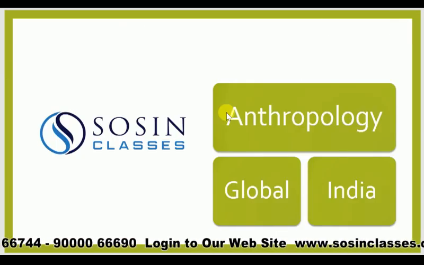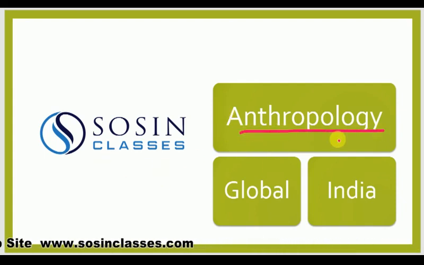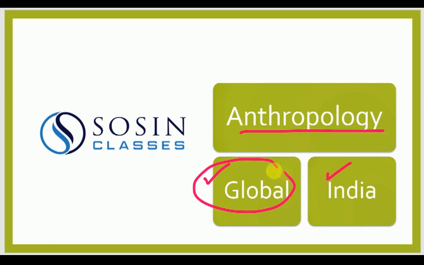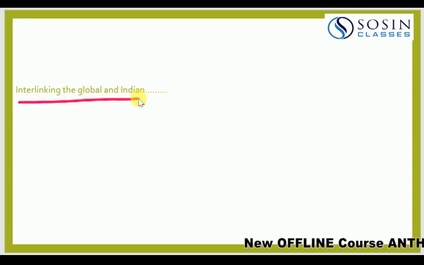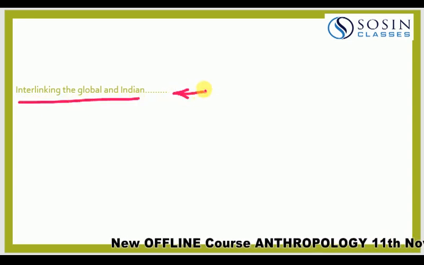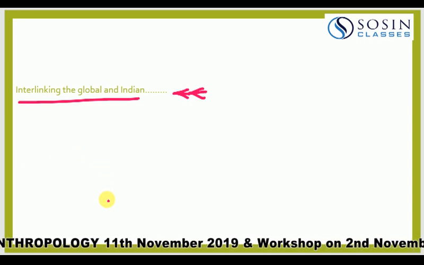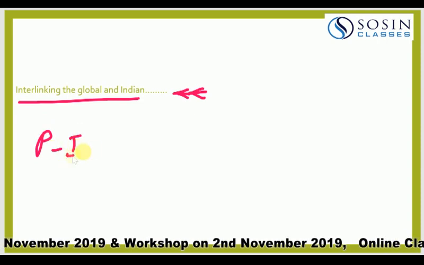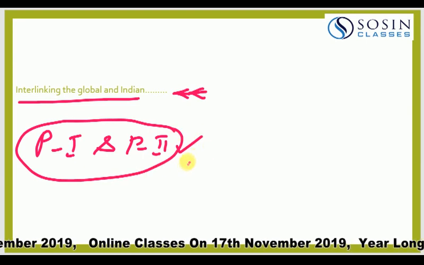Now, looking at the UPSC syllabus, for that matter, we see that anthropology is generally divided into global anthropology and Indian anthropology. Global largely is being covered in paper 1. India is the central theme of paper 2. Your answers in the exam should always be interlinking the global and Indian anthropology. So when it comes to presenting your answers in the exam, you will have to see to it that the paper 1 and paper 2 related information are properly dovetailed based on the requirement.